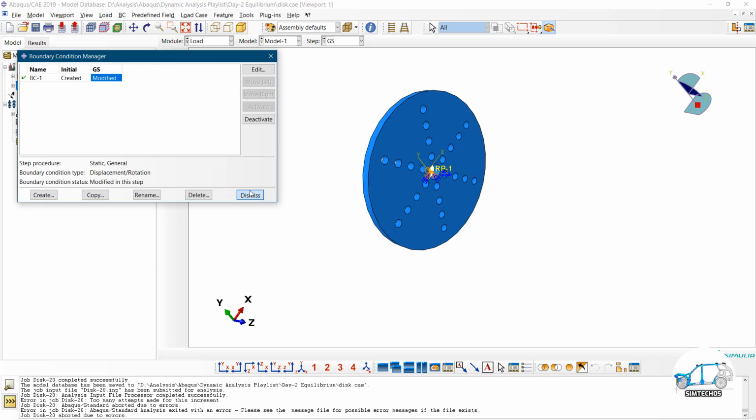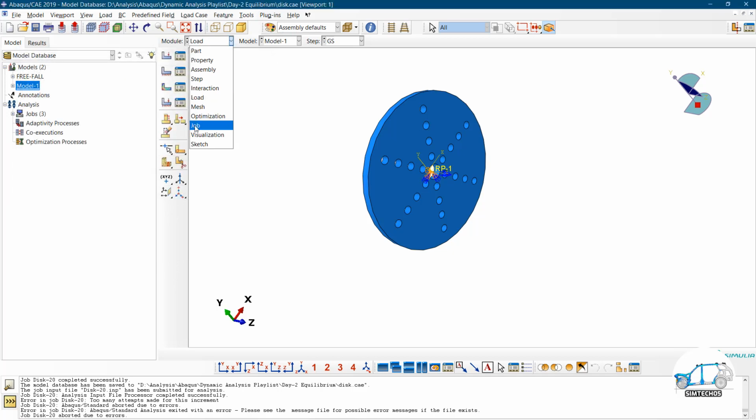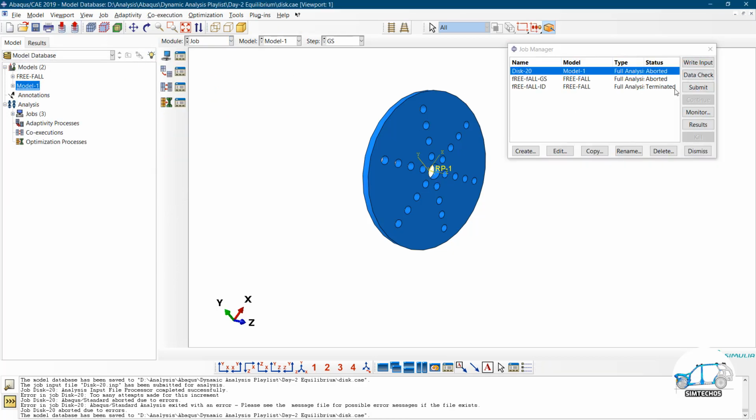Click on OK, dismiss. Now go to the job and click on submit.